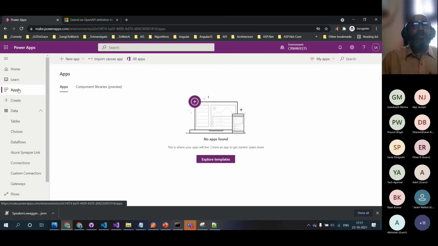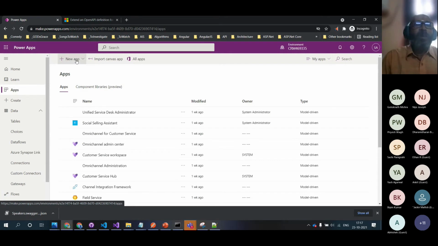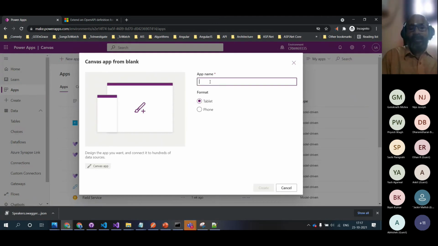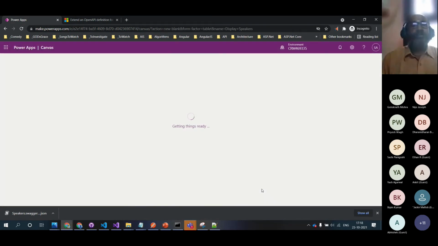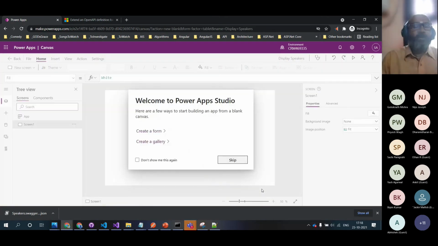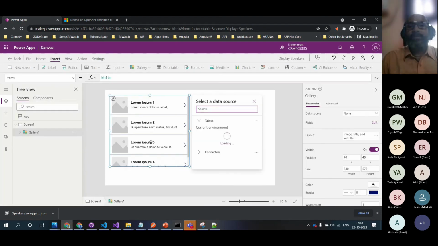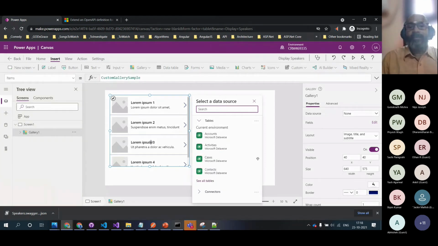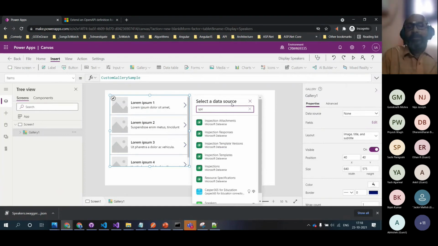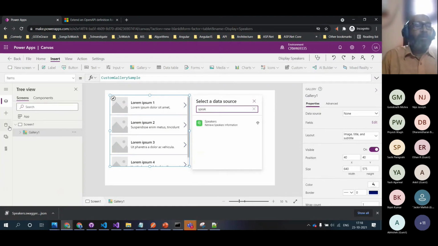So this is only 50% of the story. The other 50% of the story is how do I consume this? So it's as simple as that. Let's go and see that. Display speakers, and I just click on create. So it creates. Guys, this is the first time I'm doing an event in Canvas app, so apologies for my very low knowledge.